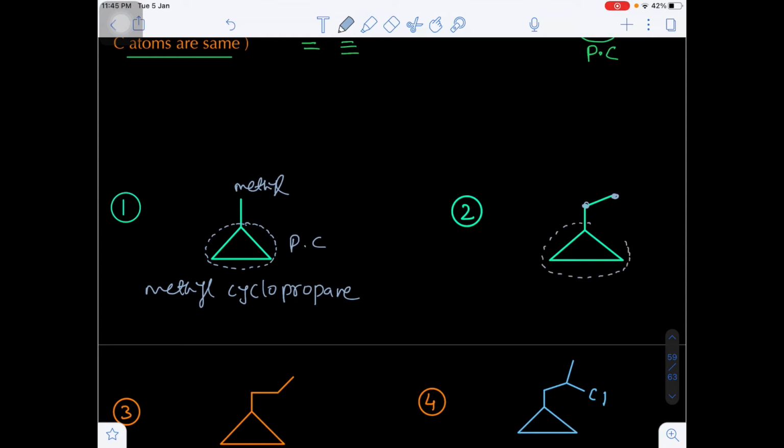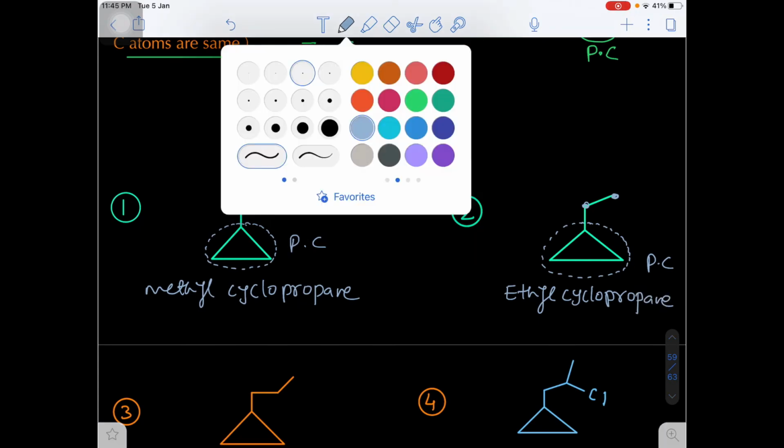Now in this case also you see the side chain has only 2 carbons, whereas the ring contains 3 carbons. The maximum number of carbons is present in the ring, that's why the ring is the parent chain. The side chain has 2 carbons, that's why ethyl. Ethylcyclopropane. Are you getting my point?